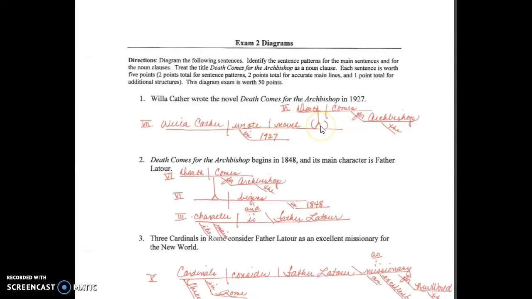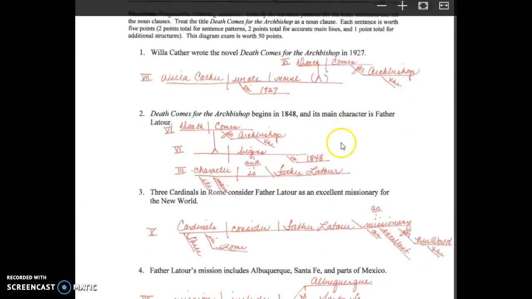And then the novel is followed by the title, which makes it an appositive because it follows the noun that it's clarifying. So the appositive goes in parentheses on a pedestal, and you'll see that each time we encounter the title, it will be diagrammed as this. We have death is the subject, comes is the verb, and then we have the prepositional phrase for the archbishop. So that's a pattern 6 because we have a subject and an intransitive verb.